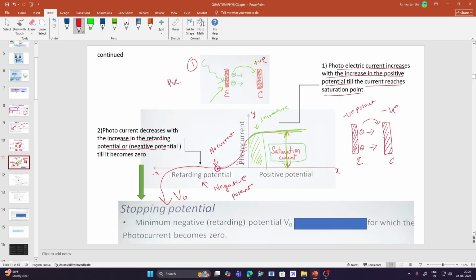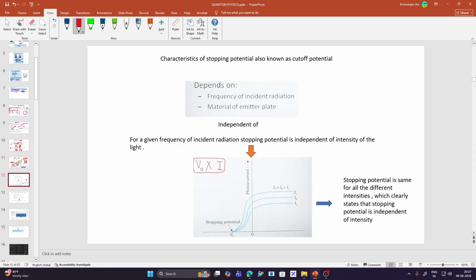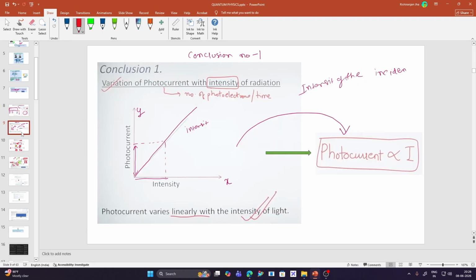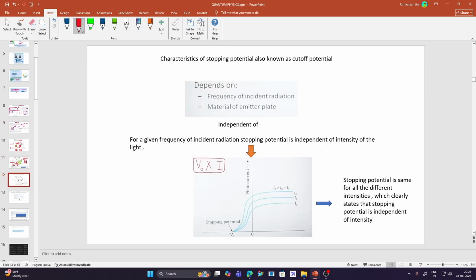So after we studied the retarding potential, we got the idea of stopping potential. We will learn about the characteristics of the stopping potential. As earlier stated in conclusion 1, the photoelectric current is directly proportional to the intensity of the radiation. But the stopping potential does not depend upon the intensity of the radiation.